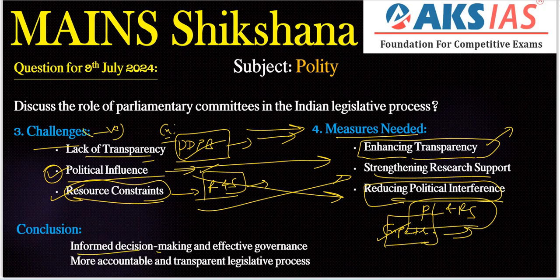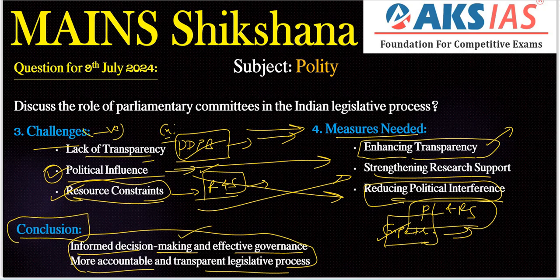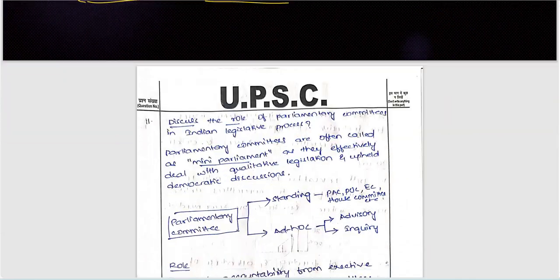To take informed decision making and effective governance are also leading to a more accountable and transparent legislative process. That is the important connectivity point here. That should be a futuristic note, right? Because we are writing a conclusion, right? Climax part. Okay. So next, this is the important approach we need to follow here.